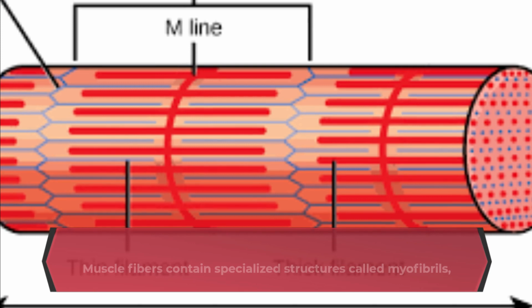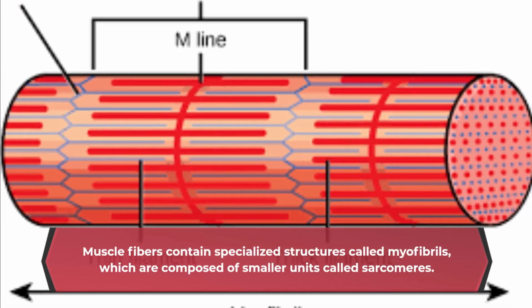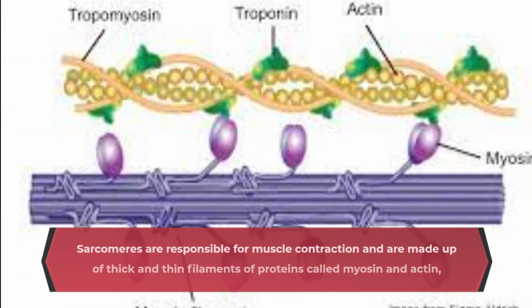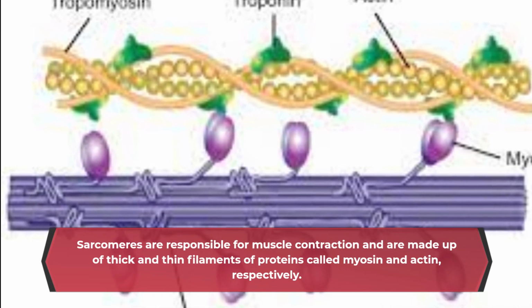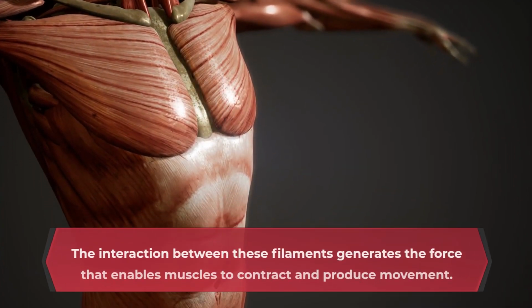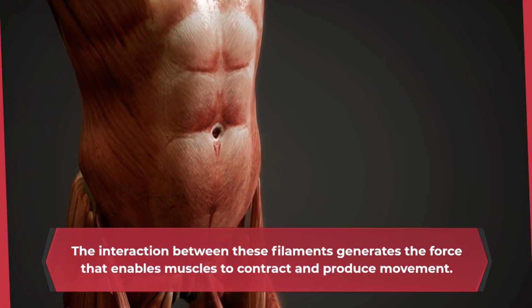Muscle fibers contain specialized structures called myofibrils, which are composed of smaller units called sarcomeres. Sarcomeres are responsible for muscle contraction and are made up of thick and thin filaments of proteins called myosin and actin, respectively. The interaction between these filaments generates the force that enables muscles to contract and produce movement.